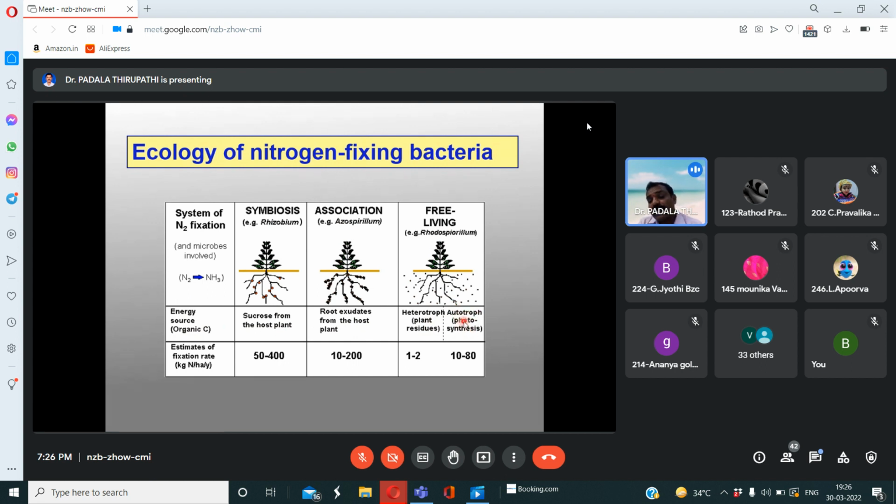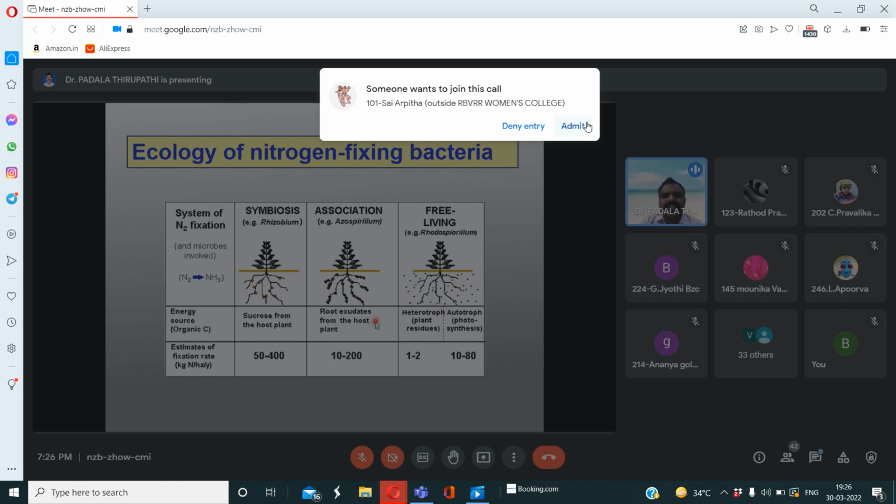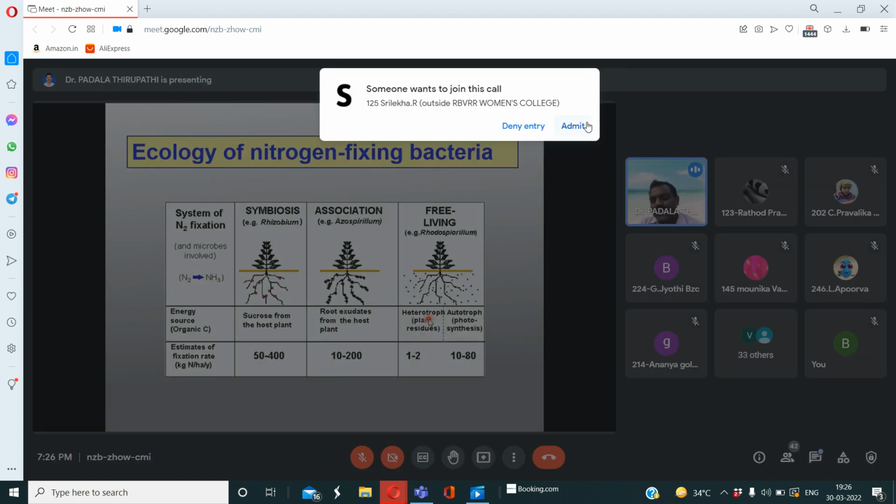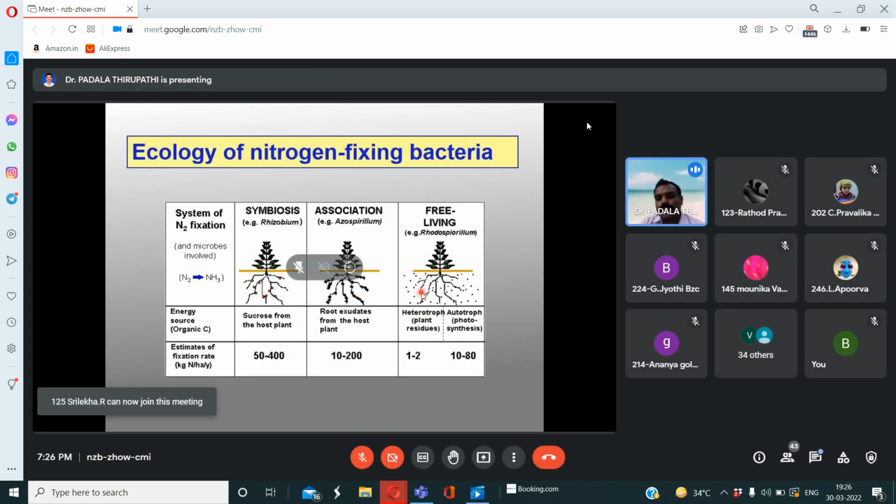If the bacterium is, for example, rhodospirillum, that is a photoautotroph, you know. So then automatically the energy source, the organic carbon, is obtained from photosynthesis. Okay, and if they belong to heterotrophs, they absorb from plant residues. Whenever the dry leaves get wet, they decompose in the soil.